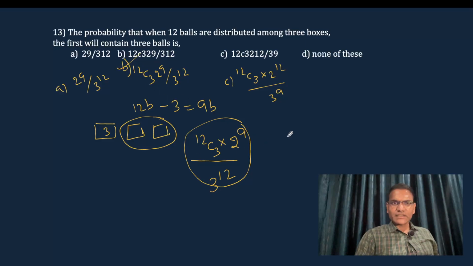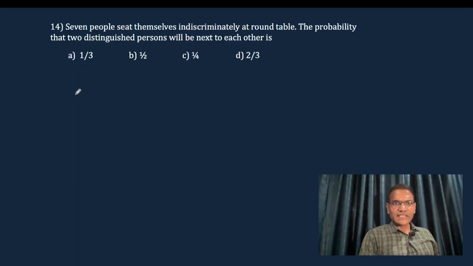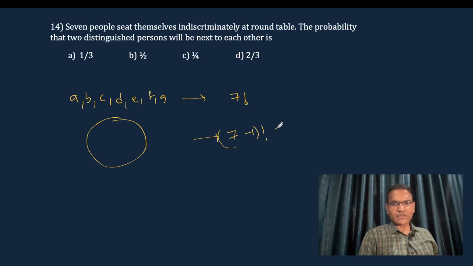Okay. Right. Next question. 7 people seat themselves indiscriminately at a round table. The probability that 2 distinguished persons will be next to each other. 7 people like A, B, C. So, these can be arranged in a row in 7 factorial ways. In a circle, 7 minus 1 factorial ways. So, the total number of outcomes is 6 factorial.